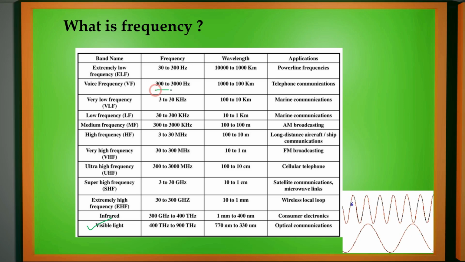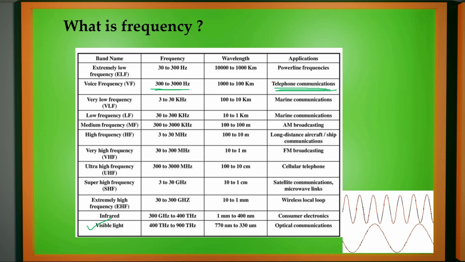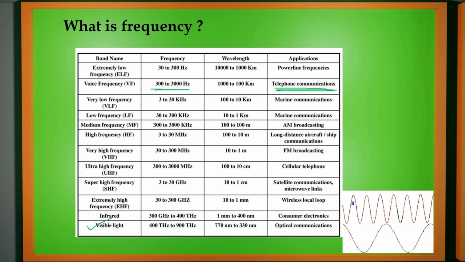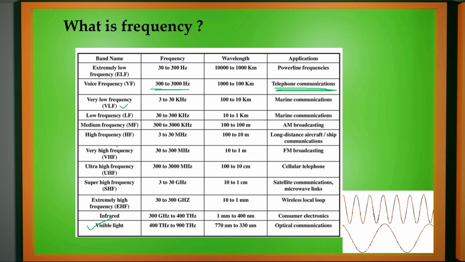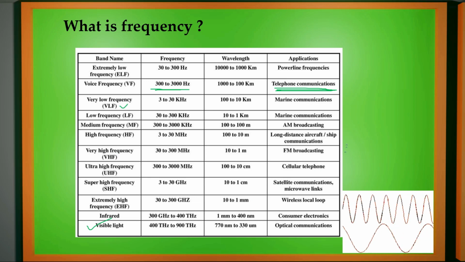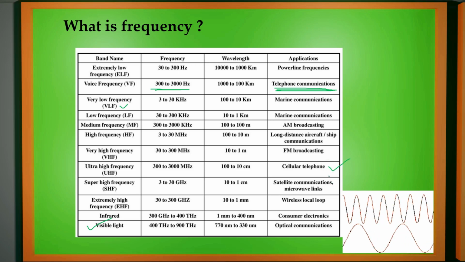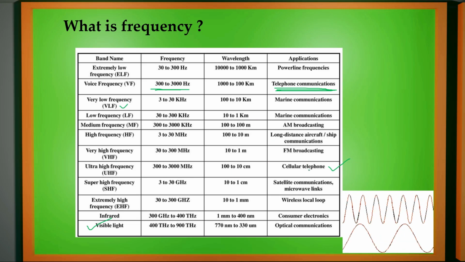Its range is from say 300 to 3000 hertz, that is 3 kilohertz. Those signals are used normally for the communication. After that, we may have very low frequencies, high frequencies, very high frequencies. They are used in various communication. We use mobile phones, satellite communication, the TV signals, the video signals. All of them have various frequencies.